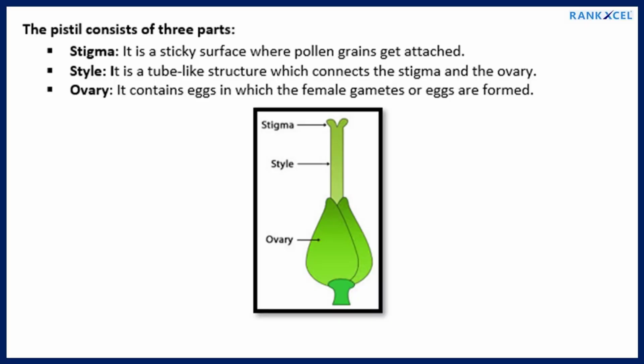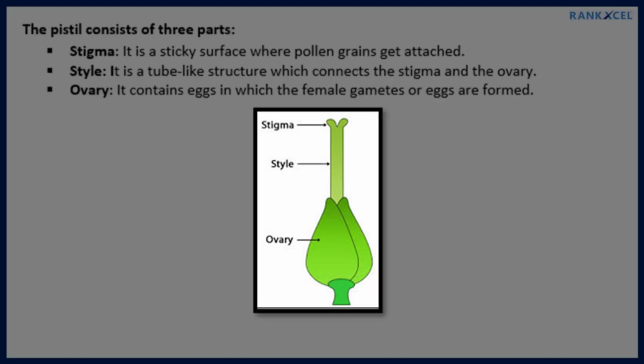The pistil consists of three parts. Stigma, a sticky surface where pollen grains get attached. Style, a tube-like structure which connects the stigma and the ovary. Ovary, which contains ovules in which the female gametes or eggs are formed. Pistil.